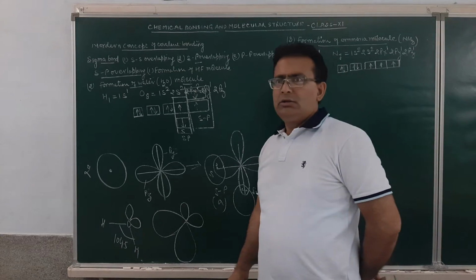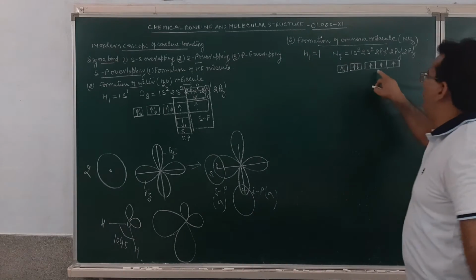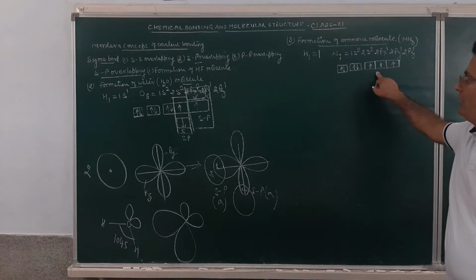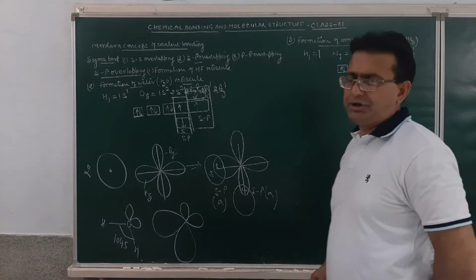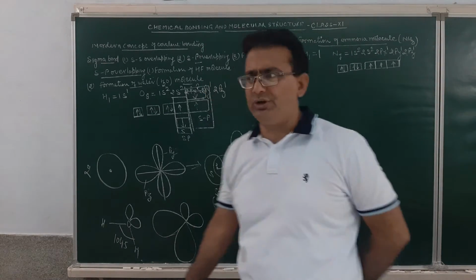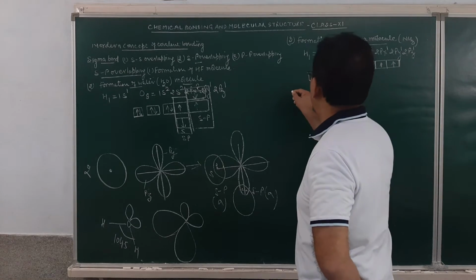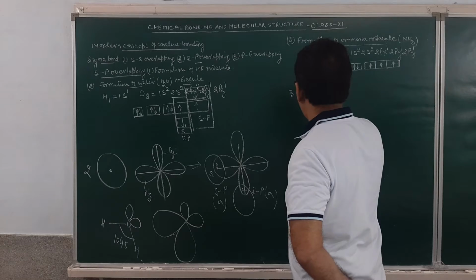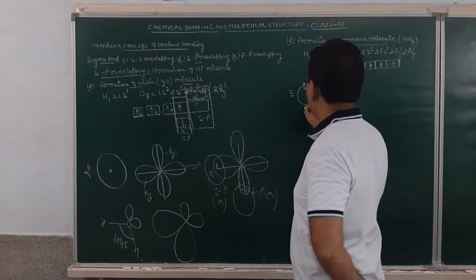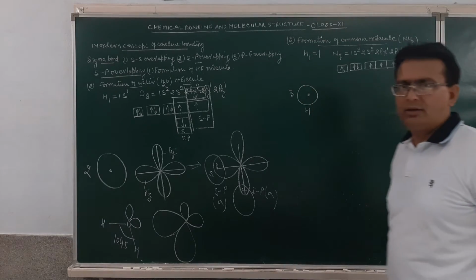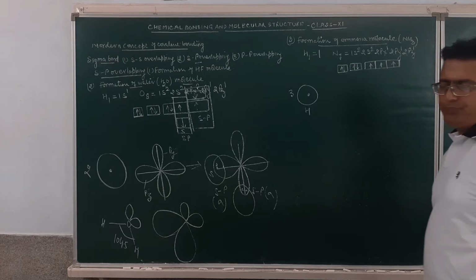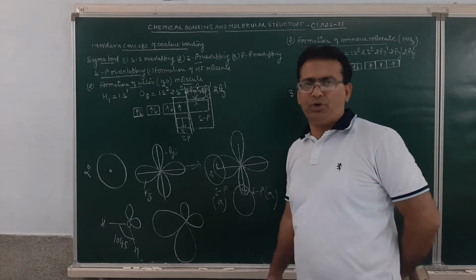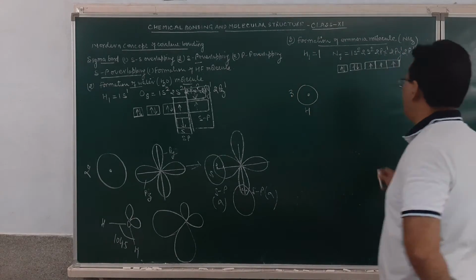Yes, these p orbitals are having 1 electron each. Similarly, there are 3 hydrogen atoms, which are having 1 electron each. So how will the bond formation take place? We will take 3 hydrogen atoms, and then we have px, py and pz atomic orbitals, each having 1 electron.